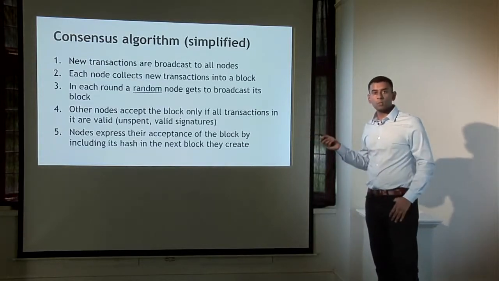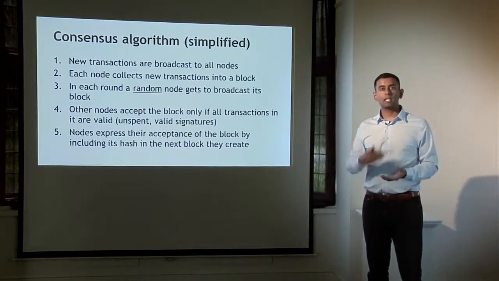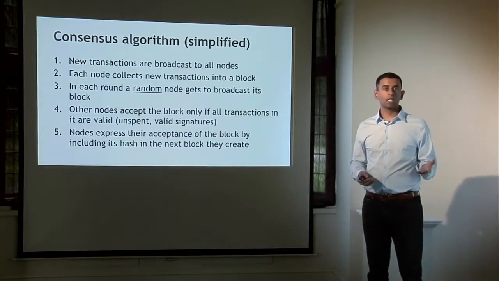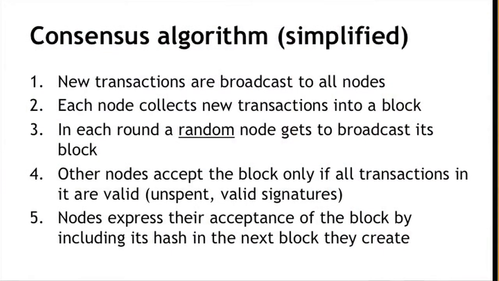Now, presumably that node was honest, but it could also be a malicious node or a faulty node and propose a block that contains some invalid transactions. Invalid transactions are those that don't have the right crypto signature or where the transaction is already spent. In other words, an attempt to double spend. So if that happens, other nodes are going to signal their acceptance or rejection of the block, as we saw on the last slide, by either including the hash of this latest block in their next block or ignoring this block and including the hash of whatever was the previous block that they considered to be valid.